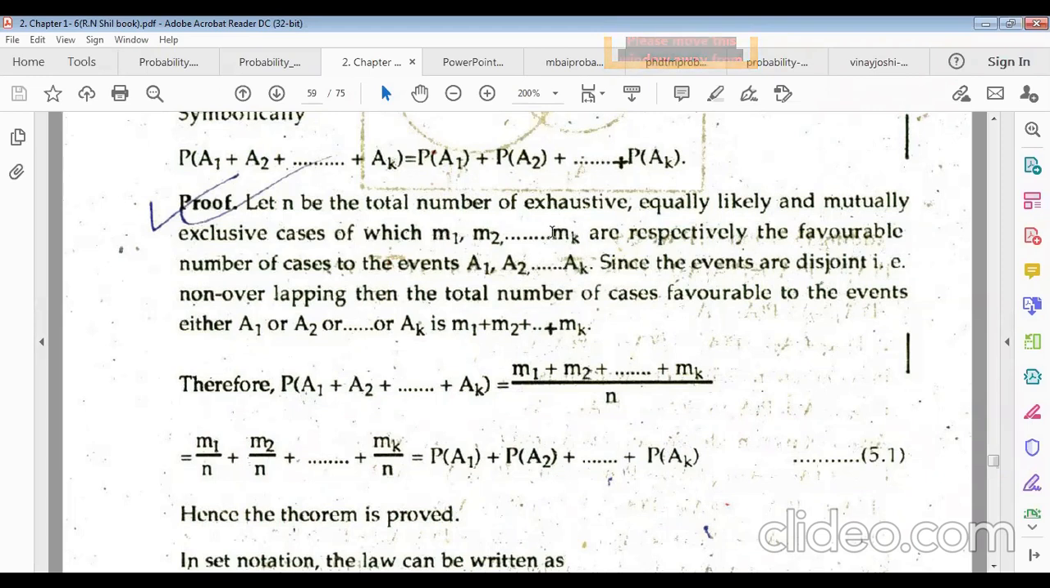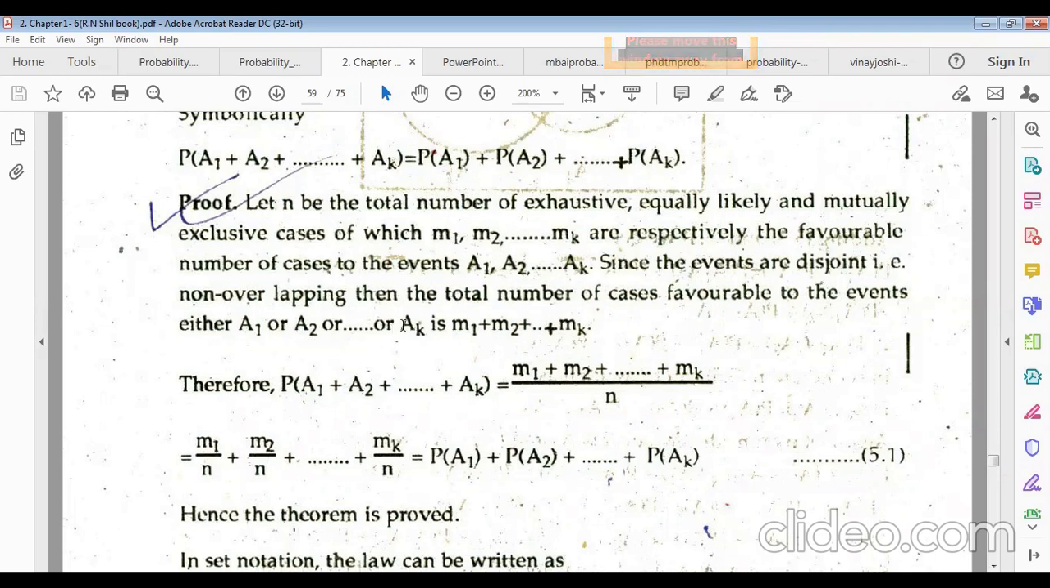So for n number of events, there are n number of cases. Remember it. And mutually exclusive, remember it, there is no multiplication. That means no intersection will be happening. There will be no common elements between the events. Since the events are disjoint, there is no common element between two or more events. That is non-overlapping. Then the total number of cases favorable to the events either A1 or A2 or dot dot